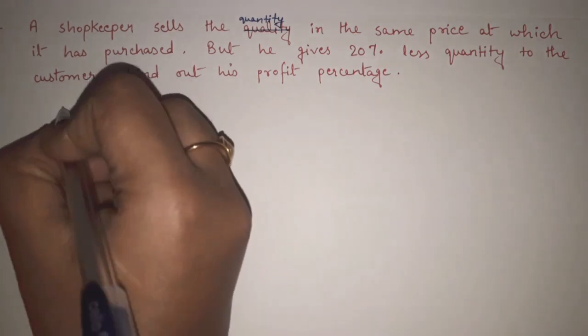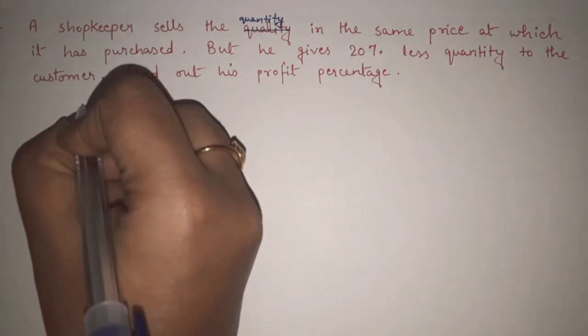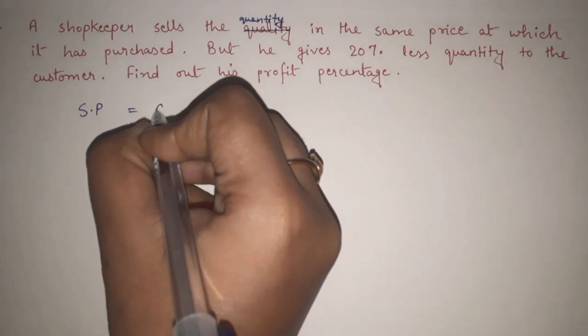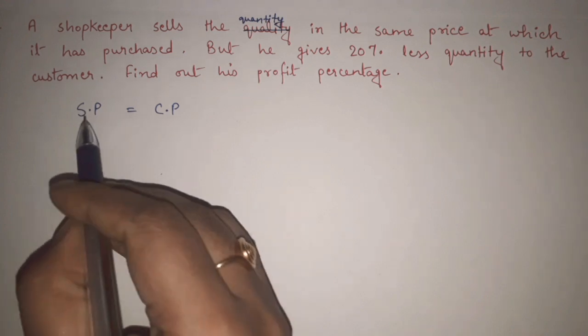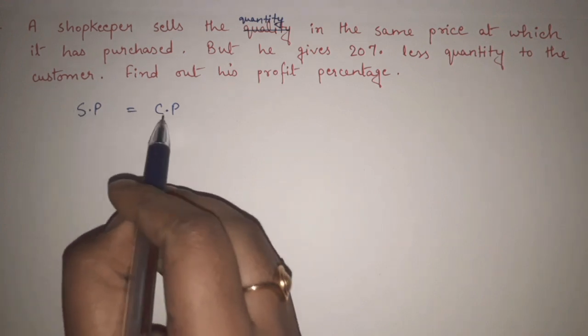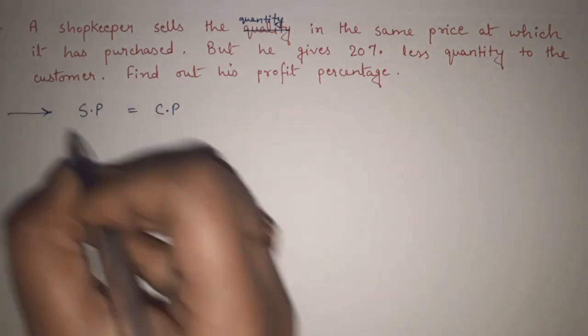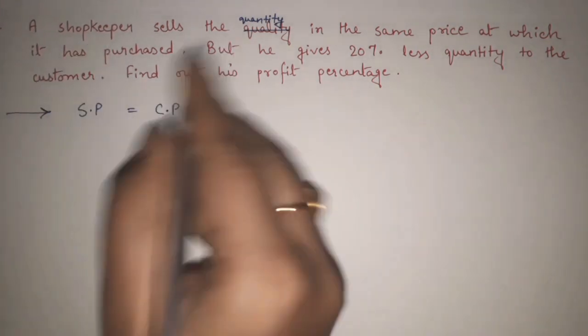That means what? For the shopkeeper, the selling price is equal to the cost price. By the first sentence, we can derive that. A shopkeeper sells the quantity at the same price at which it has purchased. That means the shopkeeper's selling price is equal to the cost price. This is the first thing we have derived from the first statement of the question.